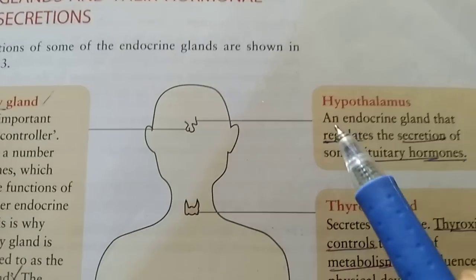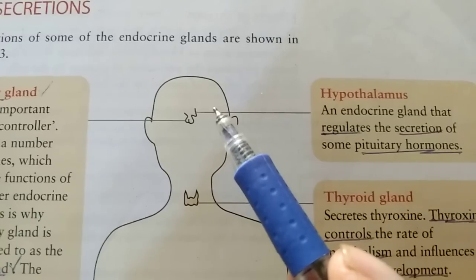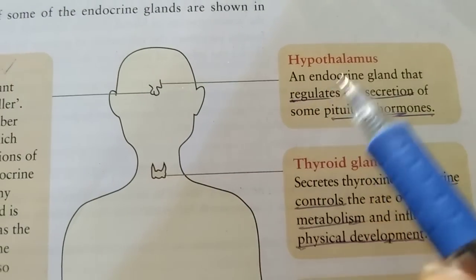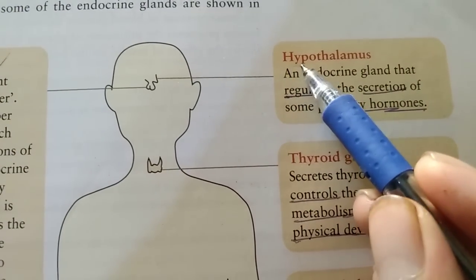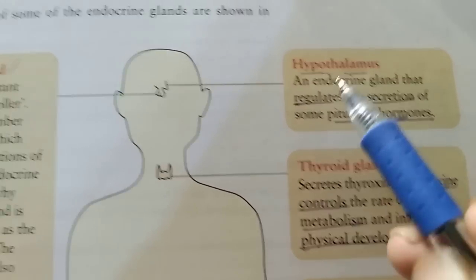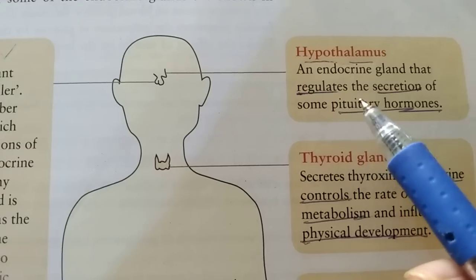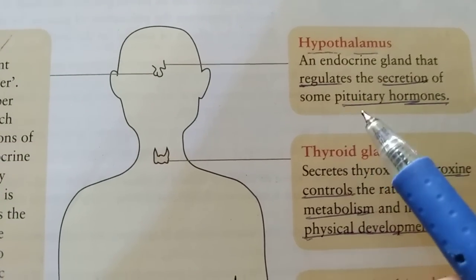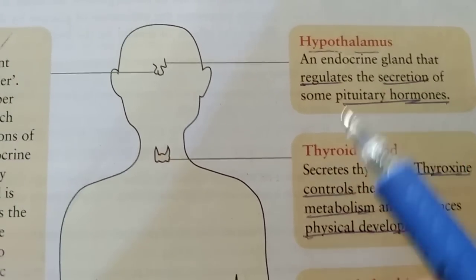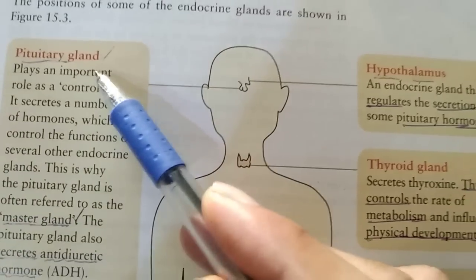Now we discuss another gland, also in the brain, called the hypothalamus. An endocrine gland that regulates the secretions of some pituitary hormones. It means it controls the secretions of the pituitary gland.